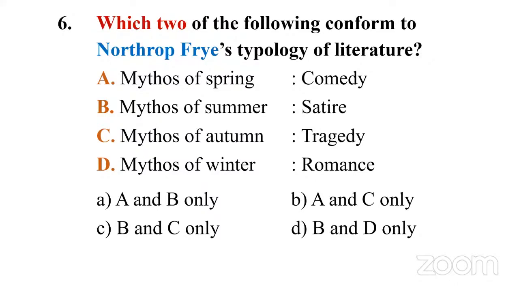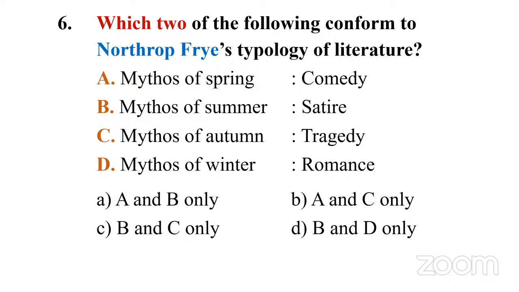So you have capital A, mythos of spring, which is associated with comedy. Then capital B, mythos of summer, associated with satire. Capital C, mythos of autumn, associated with tragedy. D, mythos of winter, associated with romance. Now you have four options. Option A, capital A and B only. So in the sense, spring and summer. So spring equivalent to comedy, summer, satire.